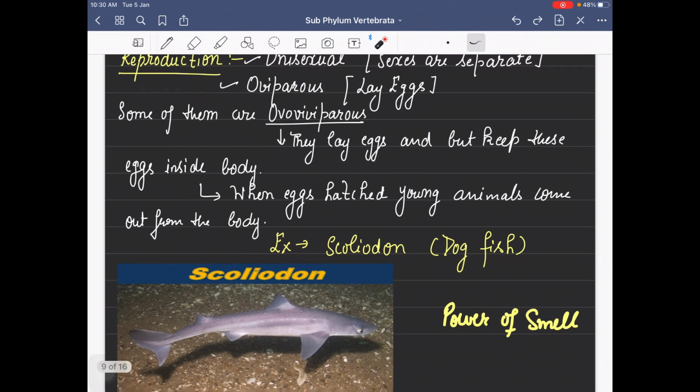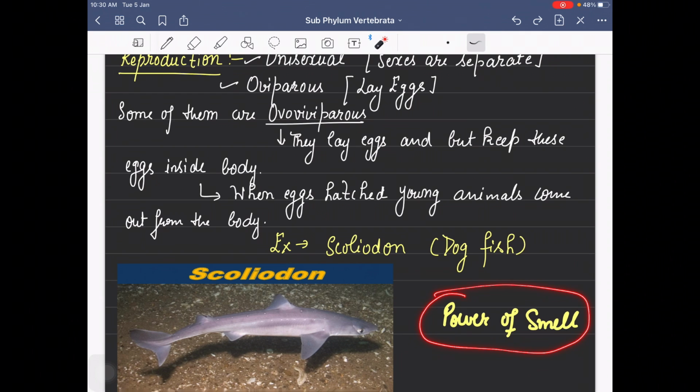One of the very common examples is dogfish, Scoliodon. Scoliodon is known as dogfish because it has a strong sense of smell, and we know that dogs have a very, very powerful sense of smell.